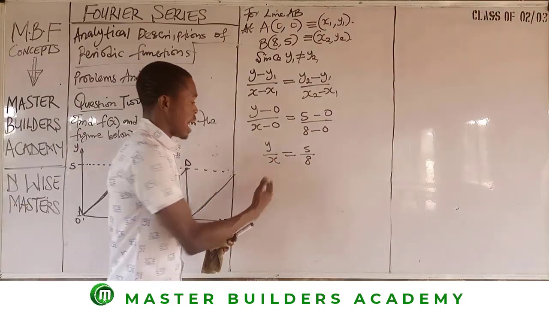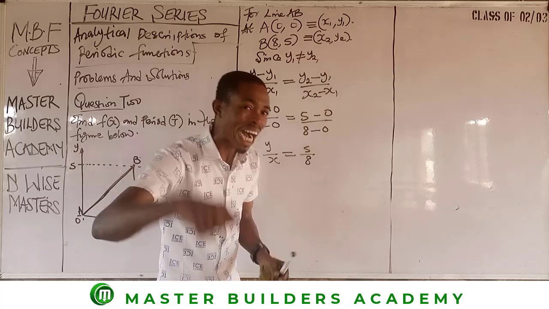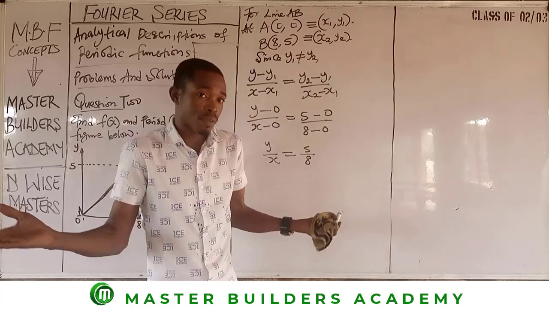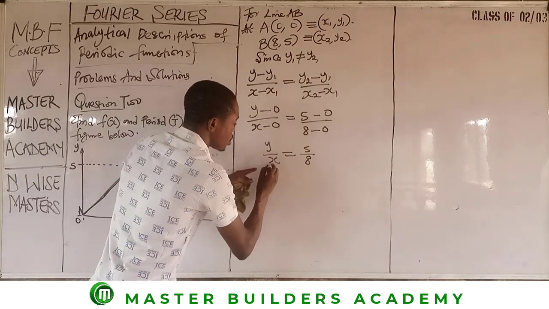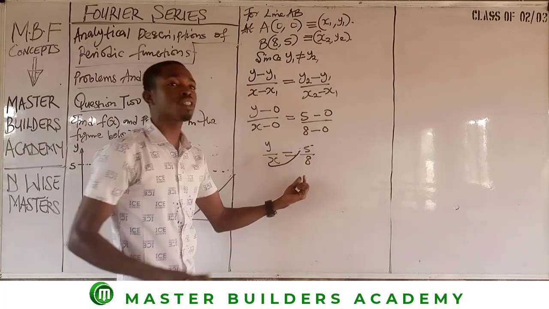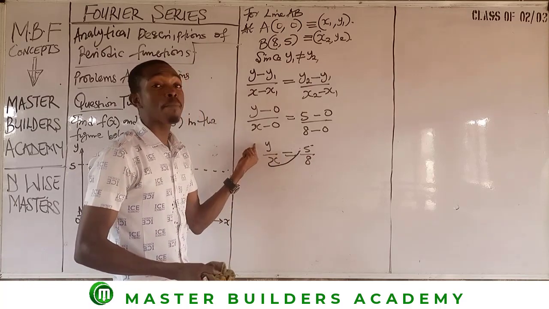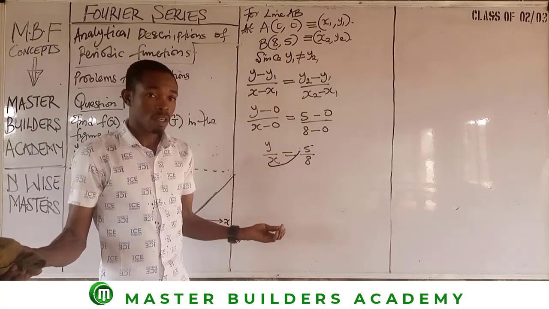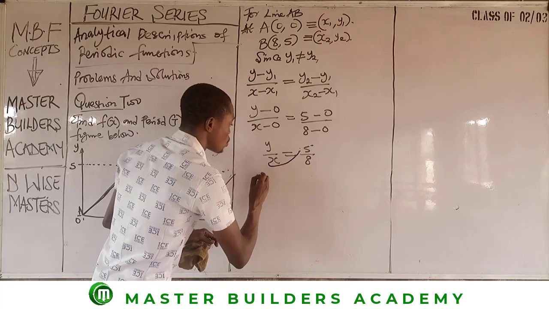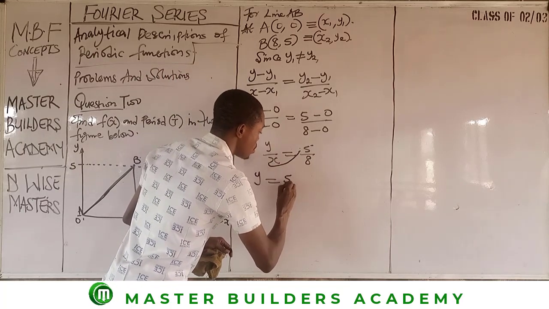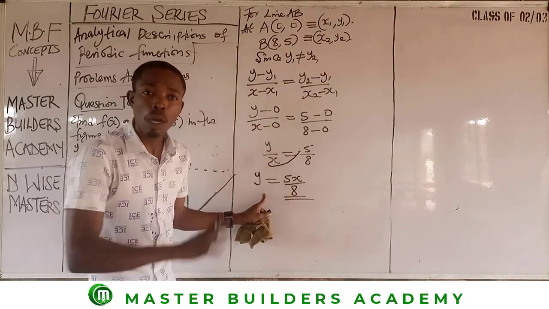Now let's push further. Having gotten this, all you need is to get the value of y, or make y the subject of formula. To do this, we just cross multiply, allowing only this term to multiply. Because if we do general cross multiplication, x multiplied by 5 and 8 multiplied by y, we will still have to divide both sides. So we just multiply through by x, and we will have y is equal to 5 multiplied by x over 8. This is the answer. Now we have been able to make y the subject of formula.